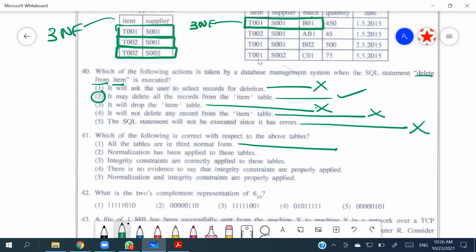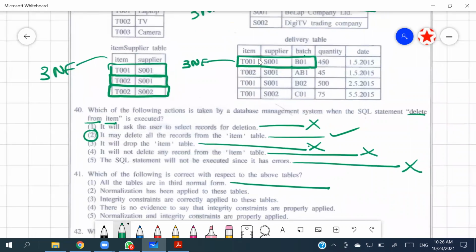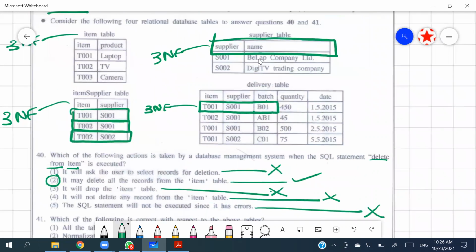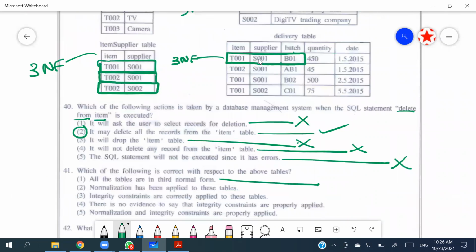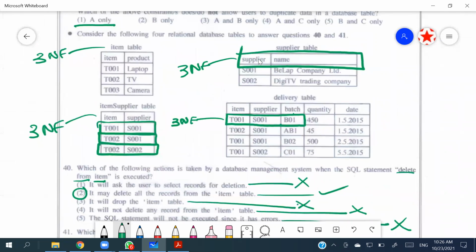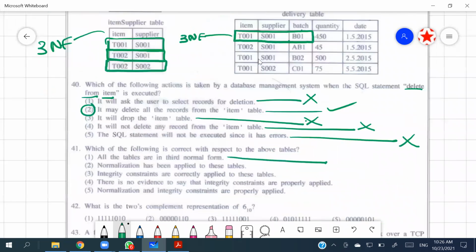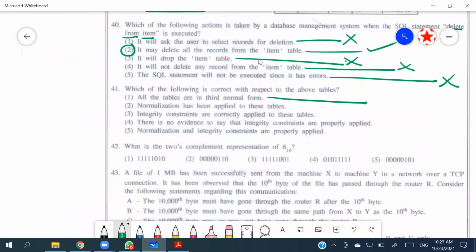Normalization has been applied to these tables. We don't know whether they have applied the normalization or not, because they just give us the tables here. So it seems to be normalized. The only problem is they haven't specified what the primary keys are regarding these tables, right? So we have to assume integrity constraints are correctly applied to these tables.